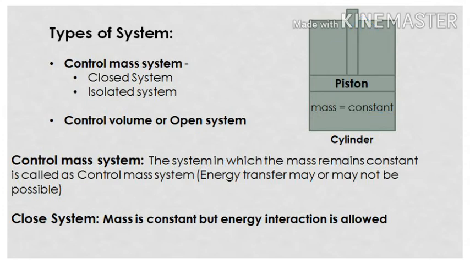The second is our isolated system. In an isolated system, neither the mass nor the energy will transfer, which means it is completely isolated from its surrounding. You might have seen the insulated container used for tea, generally called a thermos. It is the best example of an isolated system. So keep in mind there are two types of system, control mass and control volume, and control mass is further categorized as closed and isolated.